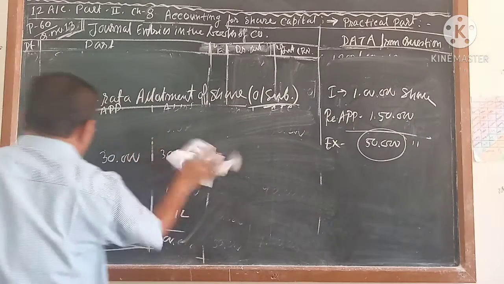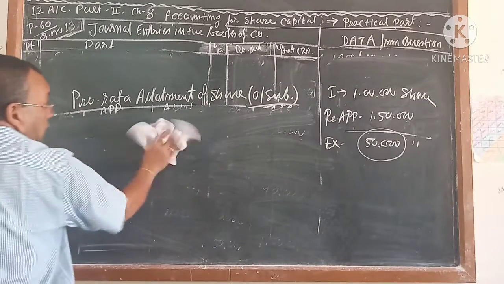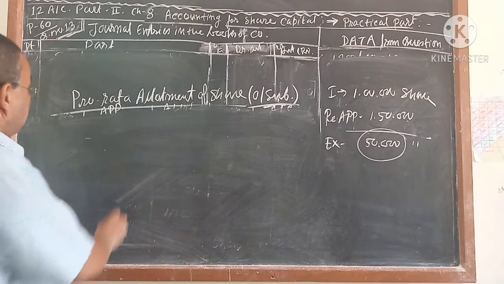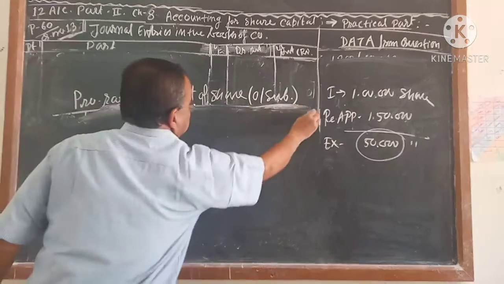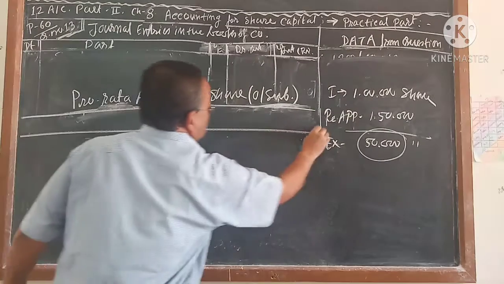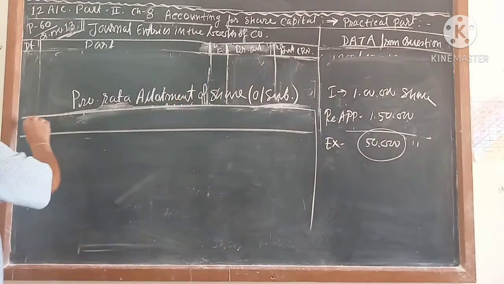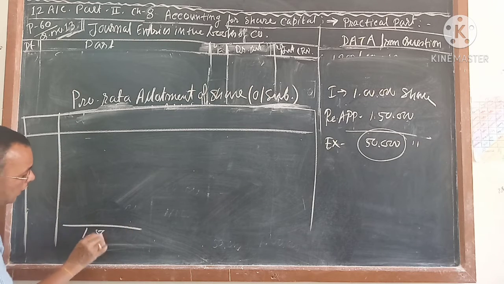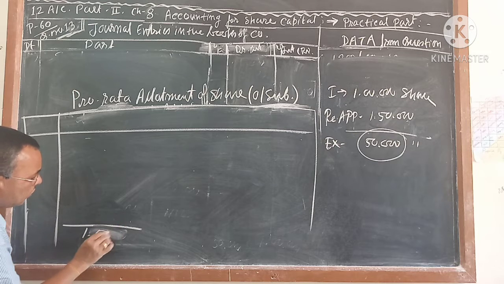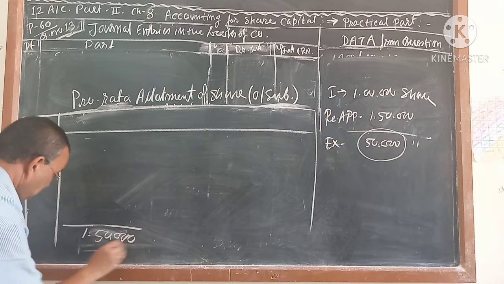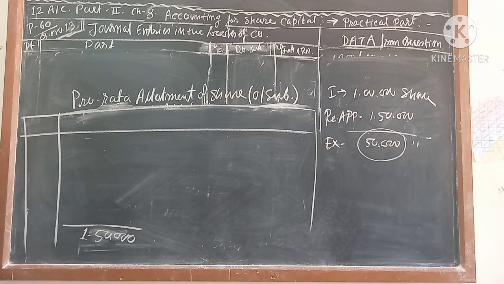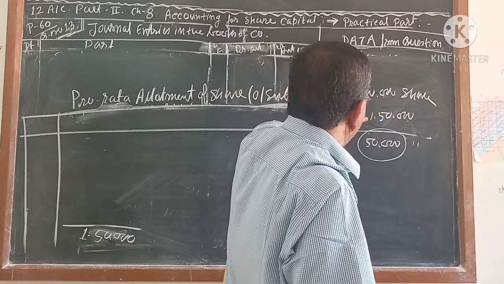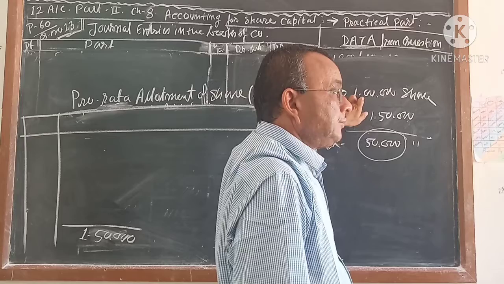Let me say that one. Here you see, once again I am telling you how the pro rata system works. Exactly what is the pro rata system? That I want to tell you. This is one type I told. Another type, let me see. Suppose it is given that you have got applications for 1,50,000 shares. Now you got 1,50,000 in applications and you have to accept 1 lakh.